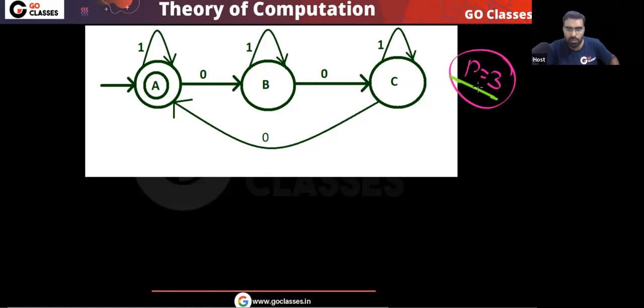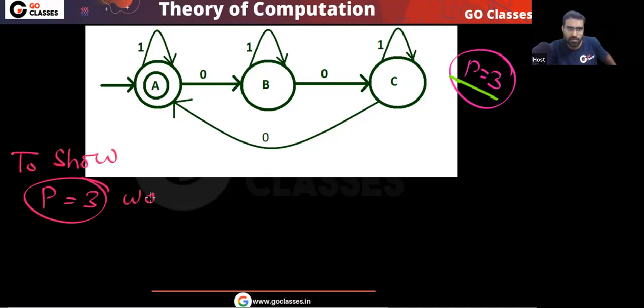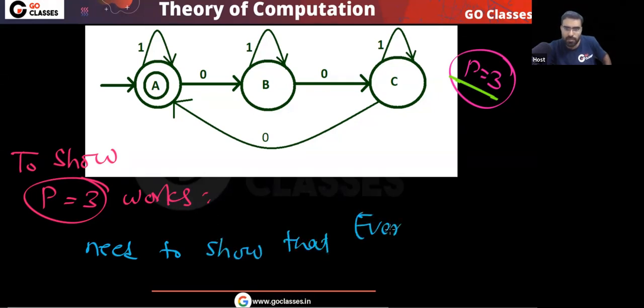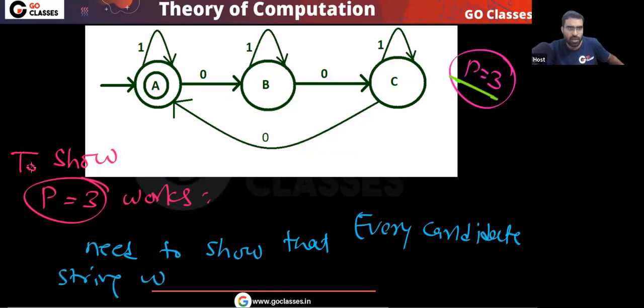If I want to prove that P equal to 3 works, what do I need to do? I need to show that every candidate string W pumps.